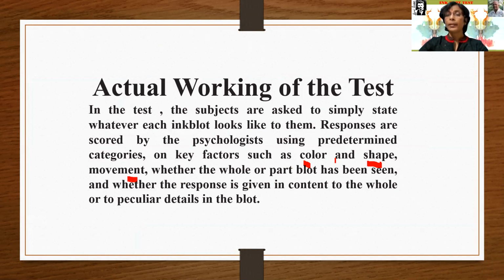I will explain this in the slides, how color determines the score, how shape determines the score, how movement determines the score of that particular examinee. Okay, and whether the response is given to the whole or to peculiar details in the blot.